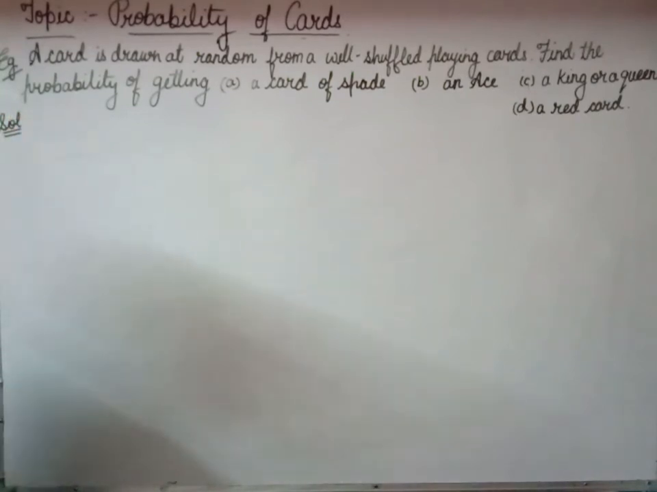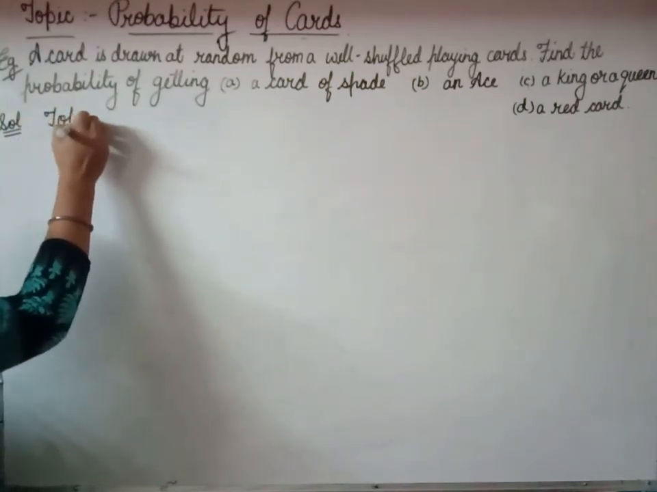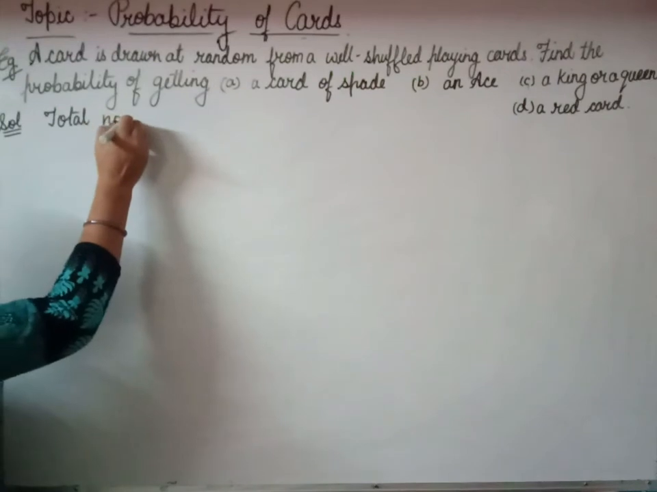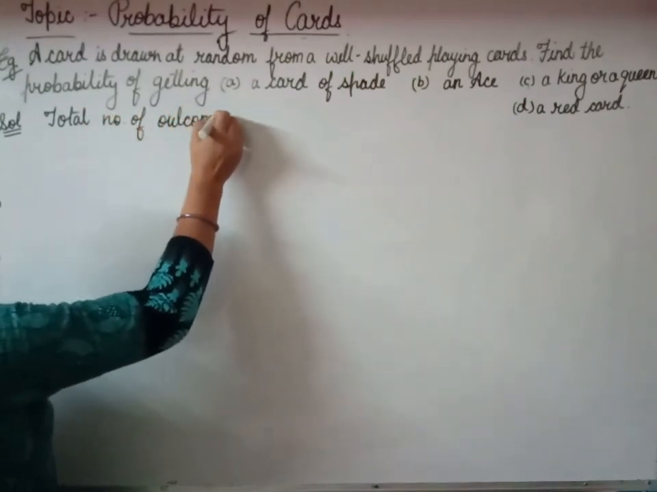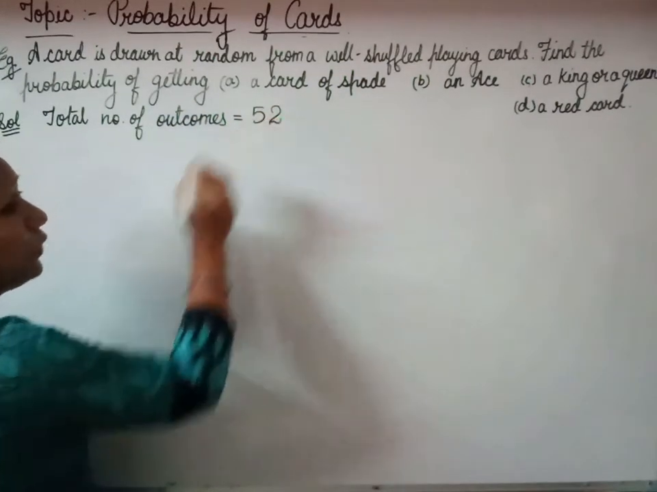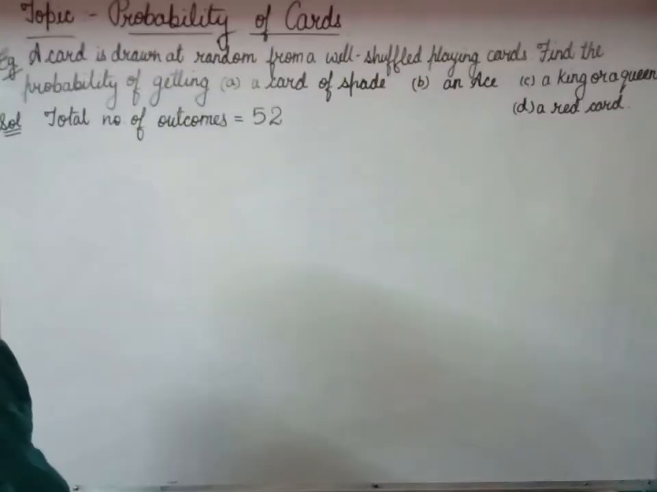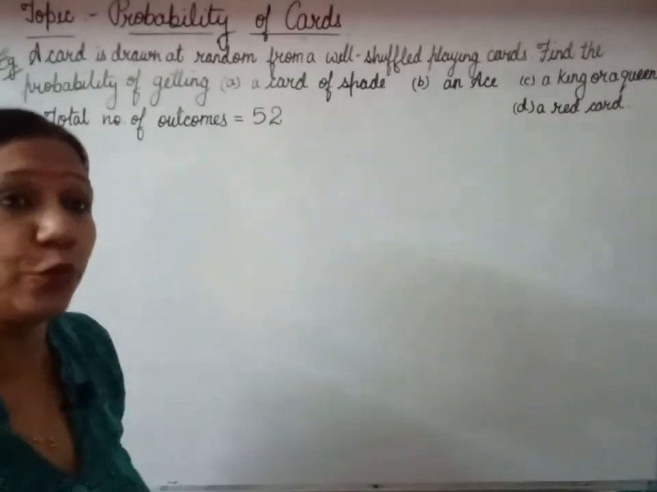For the solution, very first, let us find the total outcomes here. What will be the total number of outcomes? Yes, 52 cards means 52 outcomes. There can be 52 outcomes, so the total number of outcomes is 52.